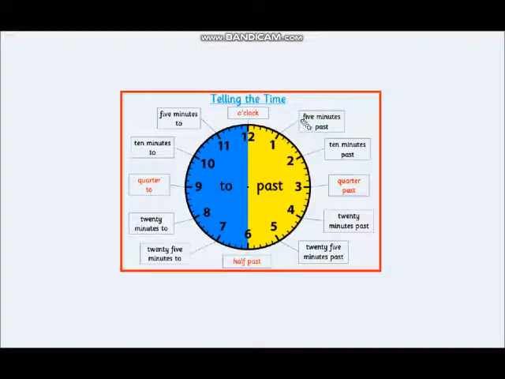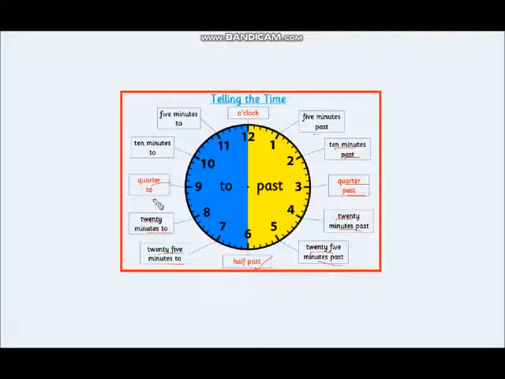On 1 it will be 5 minutes past, on 2 it will be 10 minutes past, on 3 it will be quarter past, on 4 it will be 20 minutes past, on 5 it will be 25 minutes past, on 6 it will be half past, on 7 it will be 25 minutes to, or we can say 35 minutes past. Then on 8 it will be 20 minutes to, or we can say 40 minutes past.